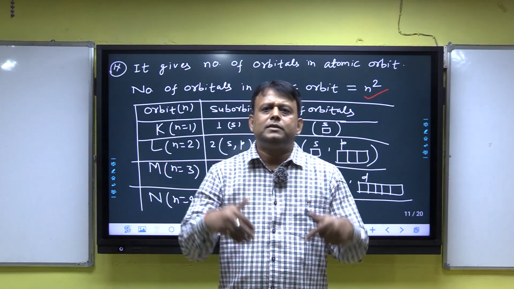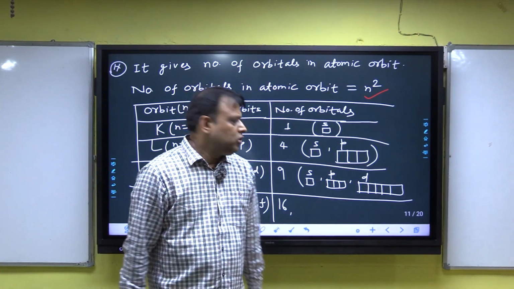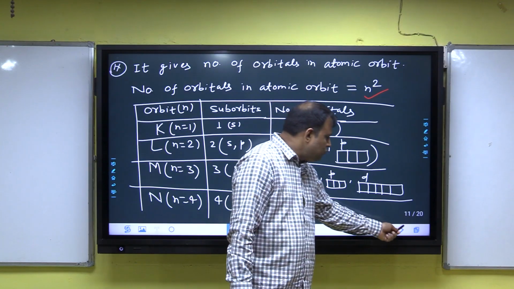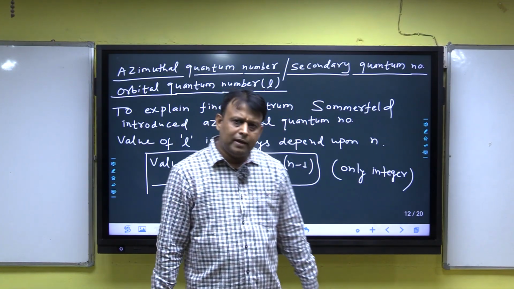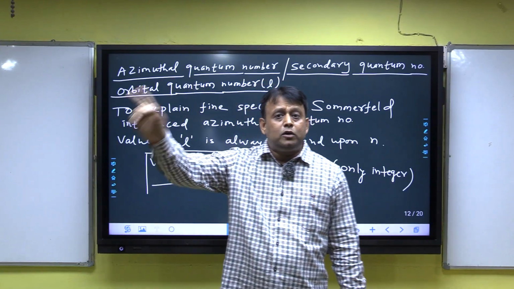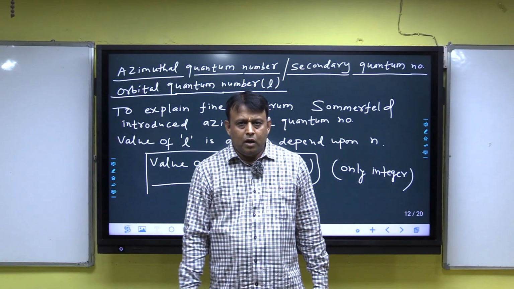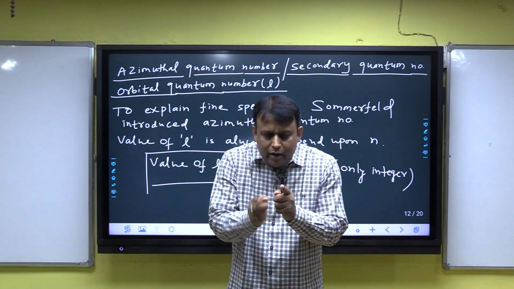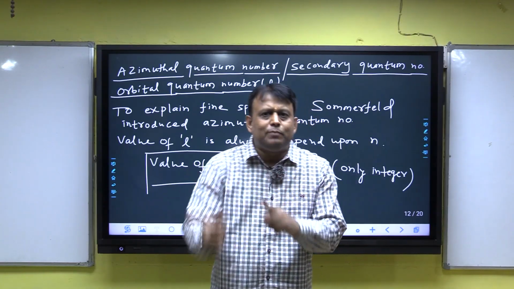And that is the principal quantum number. Now, I will discuss the next quantum number, which is the azimuthal quantum number. Listen. The principal quantum number explained the line spectrum. I will discuss this along with principal and azimuthal.